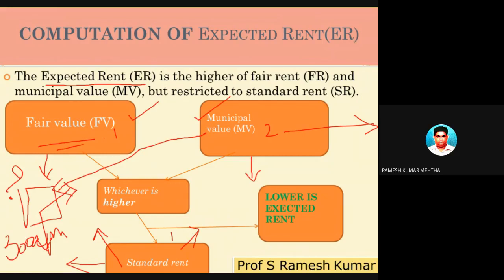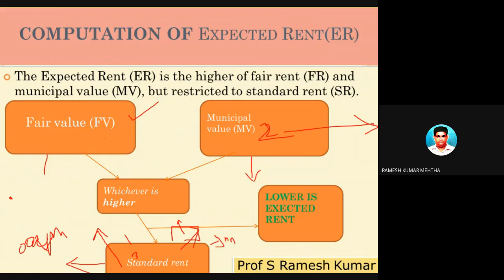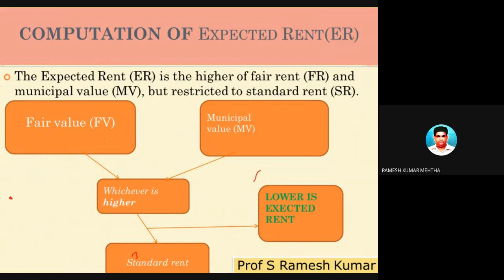So you cannot charge more than this rent to the owner, that is a big signal, a warning. You should not give the house property on rent at a particular rate per month. So to control the rent. So you got 1, 2, and 3. Okay. Now let's connect the dots. Let's connect the relationship between all these three, and then we will find out what is the reasonable expected rent.